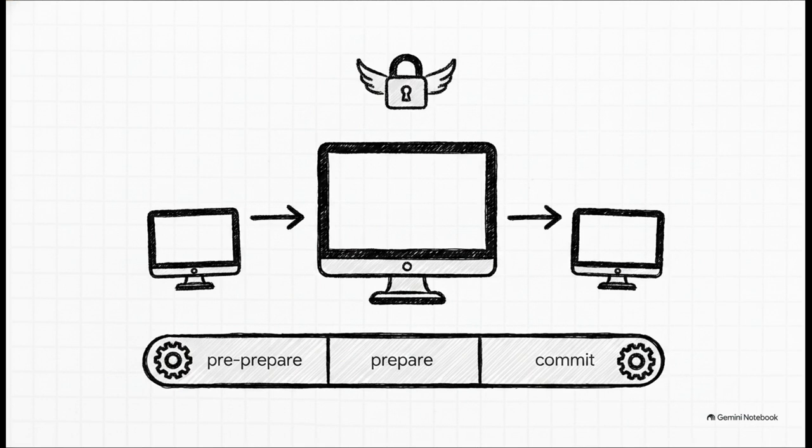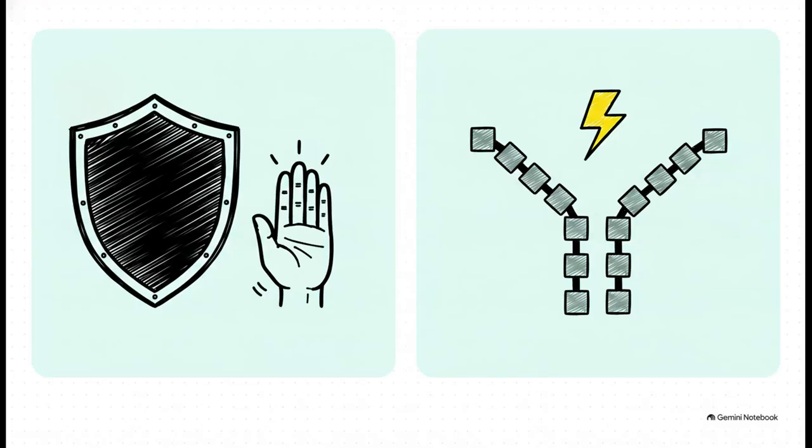The brilliant part is, even if that primary leader turns out to be malicious, the honest backups will only move forward when they see enough agreement. It basically took all that chaos and collapsed it into a highly organized, highly efficient system. But PBFT definitely has a catch. It's a deterministic consensus, which means it highly favors safety over liveness. If the network gets disrupted, PBFT will just halt completely rather than risk an inconsistent state.